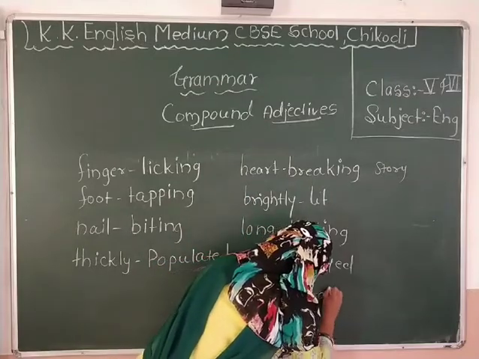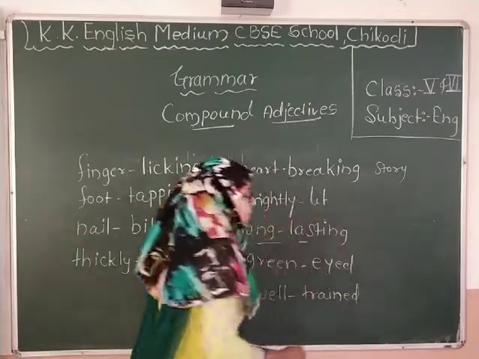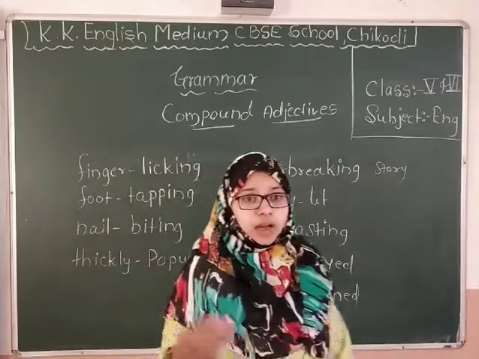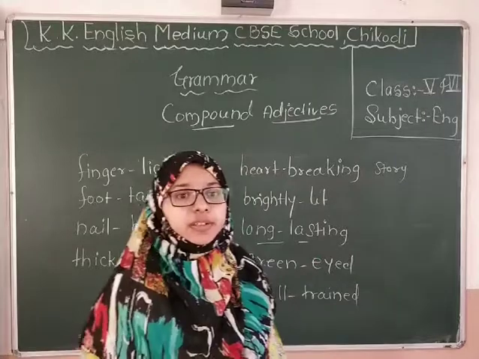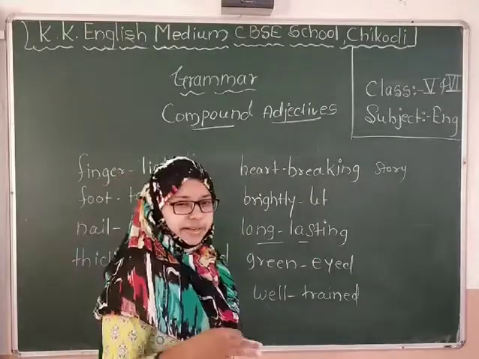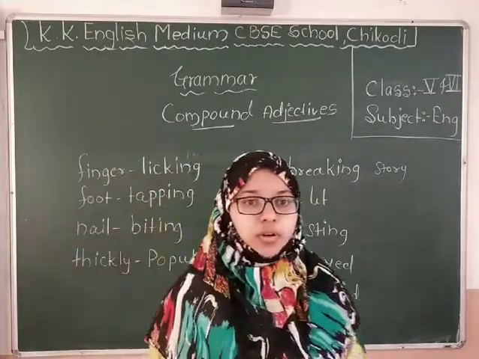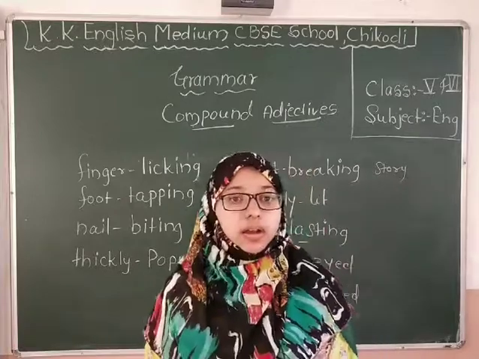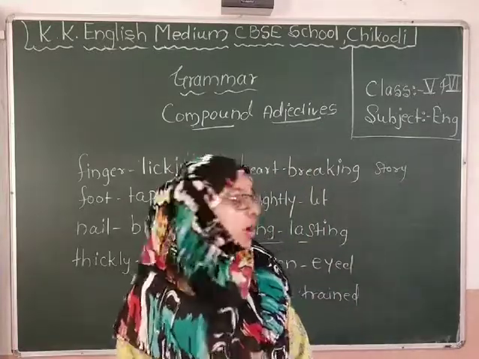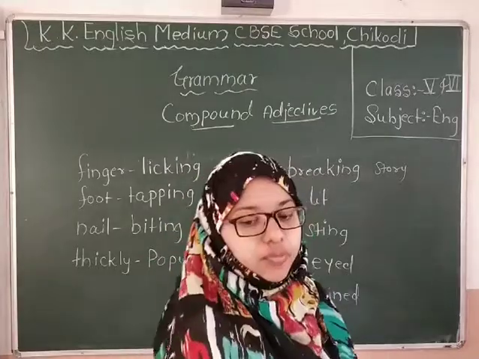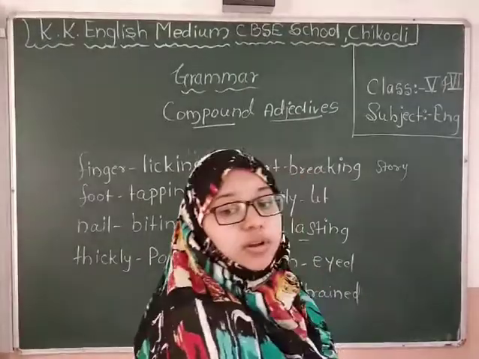See, Uncle Kane's dog is a very well trained dog. Well trained means they gave that dog very good training. So you can use the word well trained, a compound adjective.